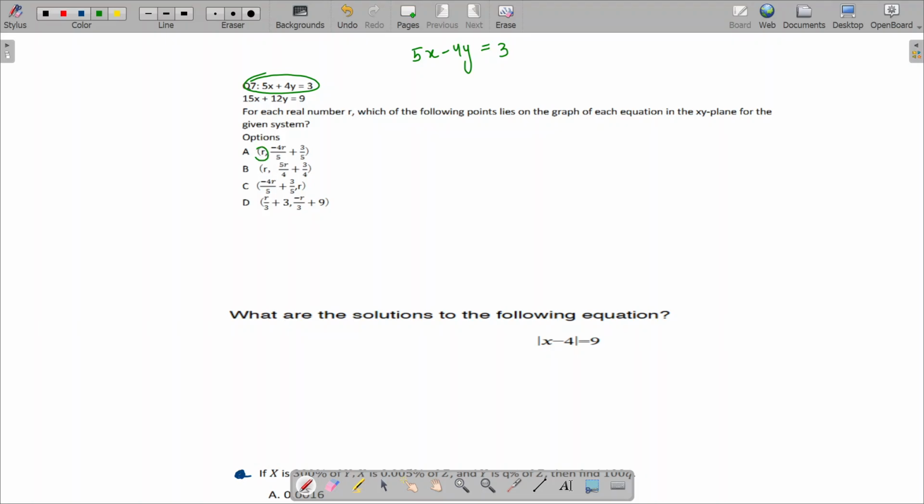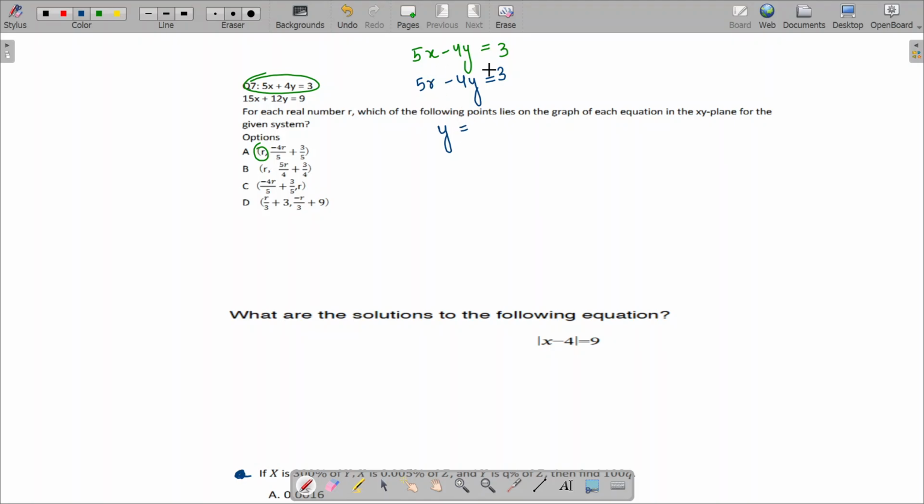I'll plug in the values. Let's plug in x as r and check what we get for y. So it is 5r minus 4y equals 3, right? Now I will solve for y.